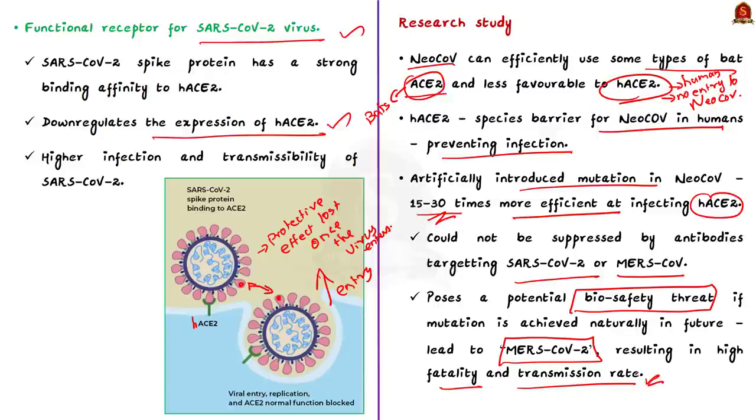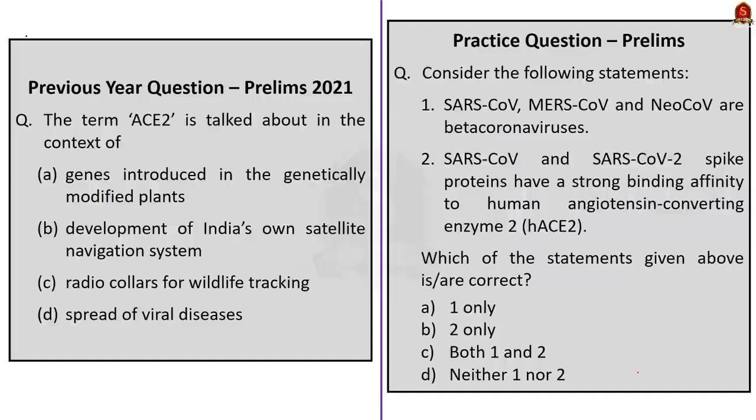Now, before concluding this session, in this discussion, we saw the basics of coronavirus, SARS coronavirus 2, MERS coronavirus, how SARS coronavirus 2 uses the HACE2 receptors to infect humans, and we also saw some points about neo-coronavirus. With this, let us conclude this discussion and let us take up the next news article.